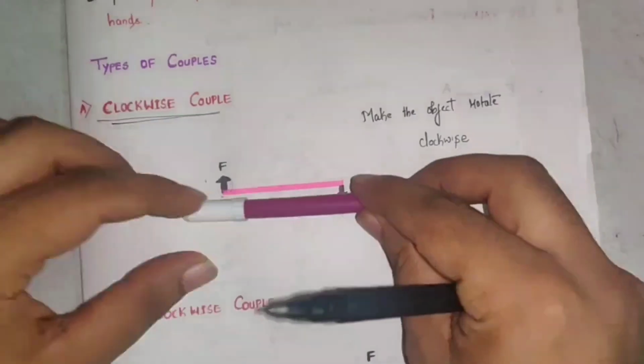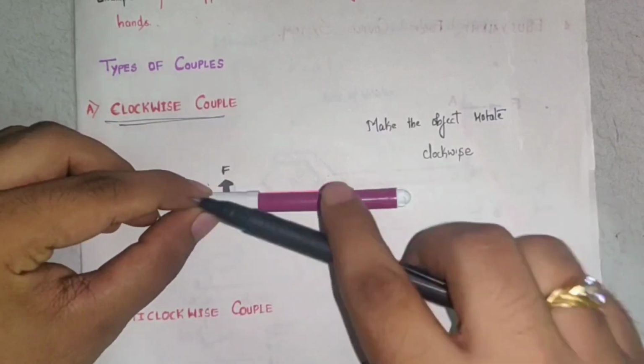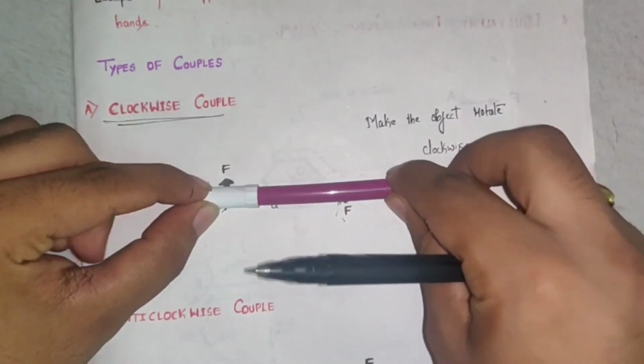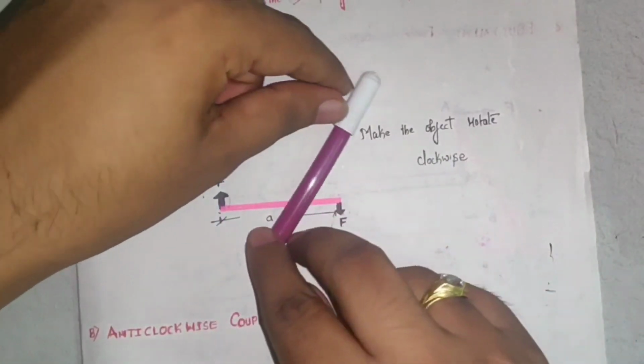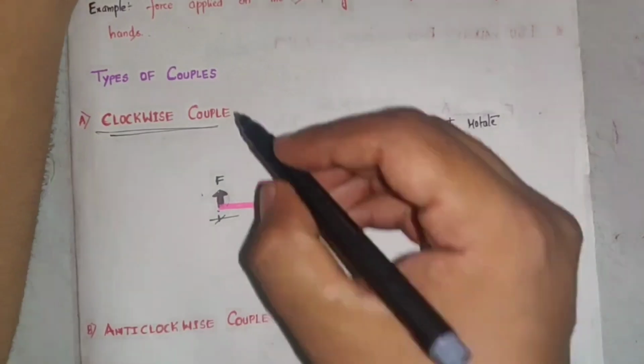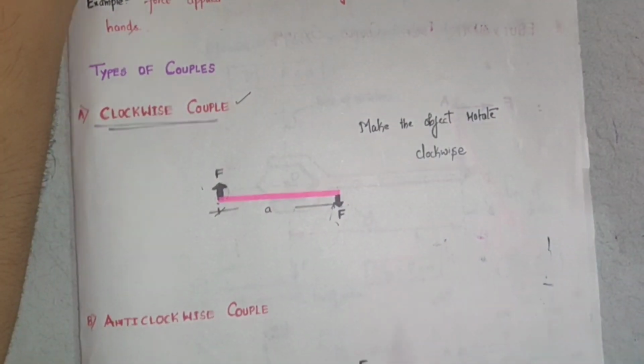One force has been applied upwards, one force is acting downwards. How will this object rotate? It will rotate like this. So the resulting couple is called a clockwise couple.